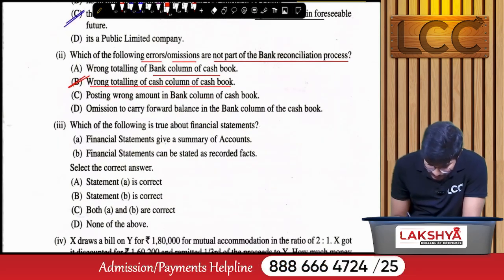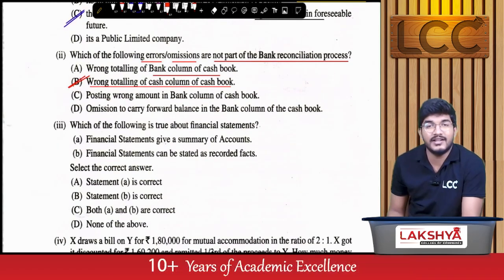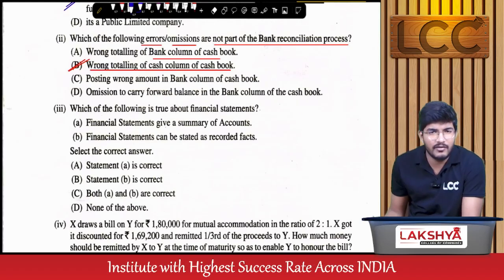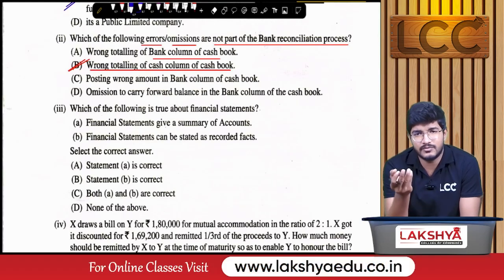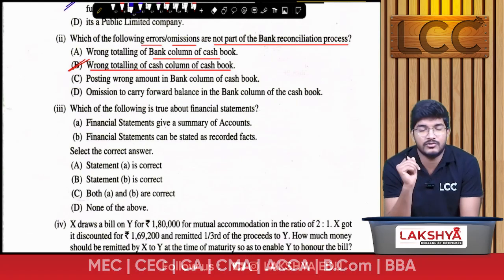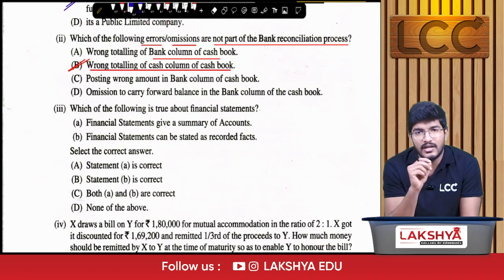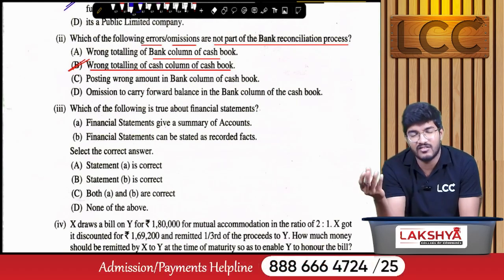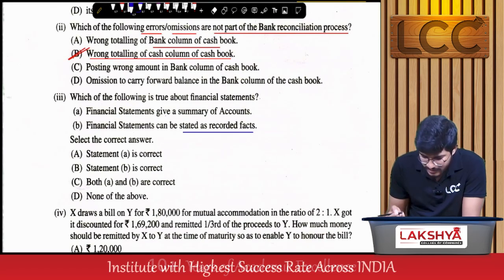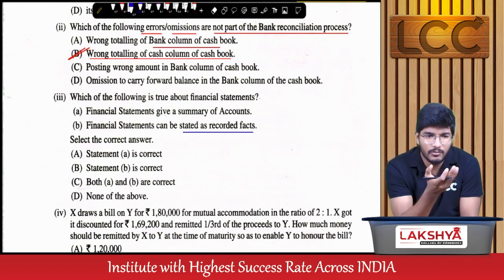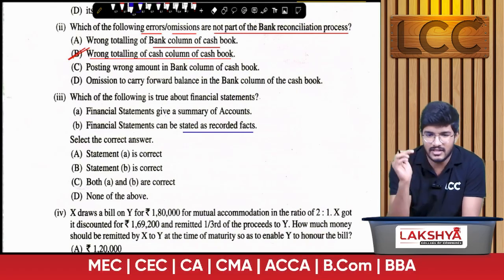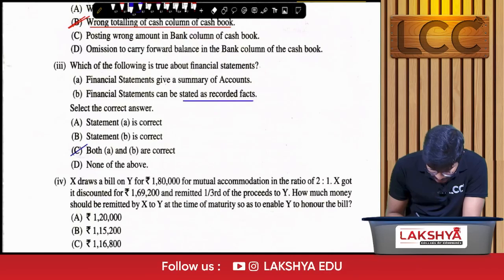Next, which of the following is true about financial statements? And here the options are: financial statements give a summary of accounts. Obviously, financial statements provide summarized information, like using a trial balance, right? They will not give the entire books of account or the entire ledger accounts. They will give only ledger balances in the statement of P&L and in the balance sheet, right? Next, financial statements can be stated based on recorded facts. Obviously, based on the books of accounts they prepare financial statements, right? That means both the statements are correct. So both A and B are correct.